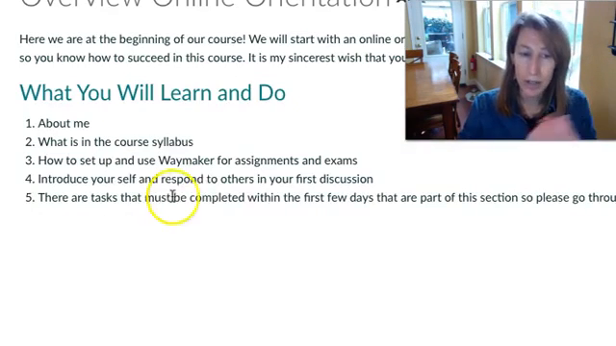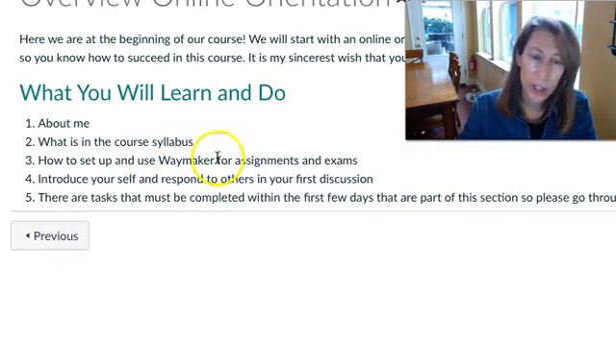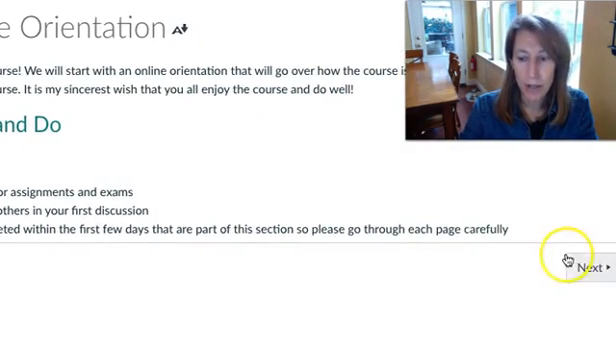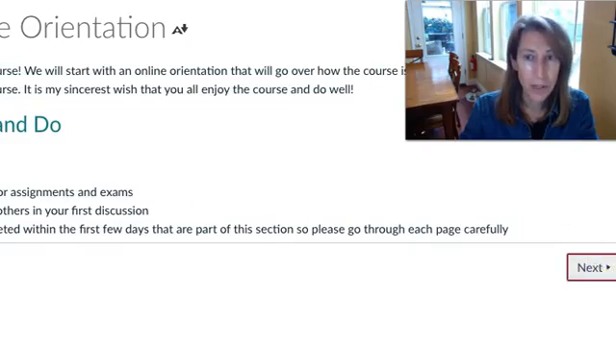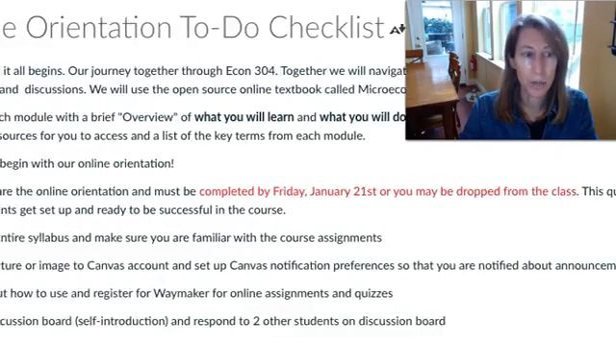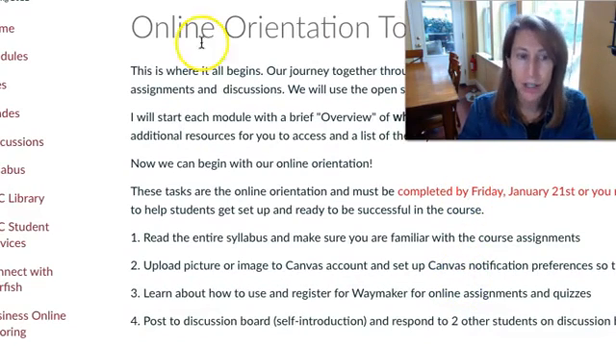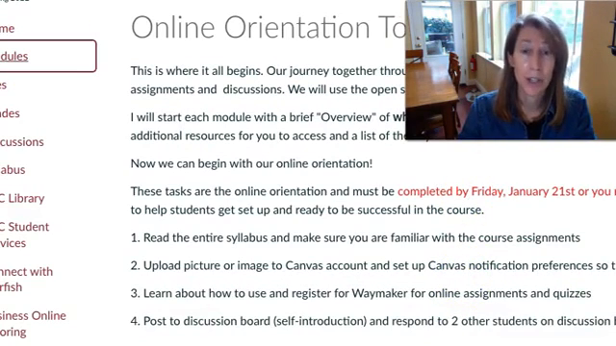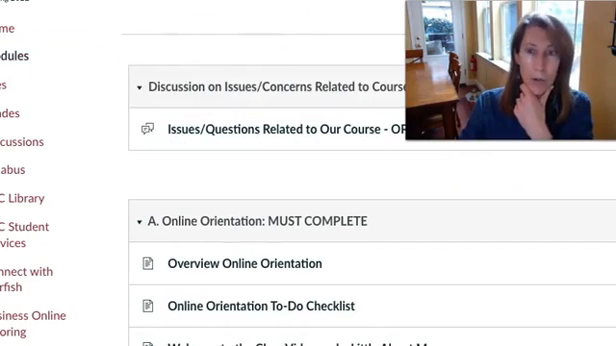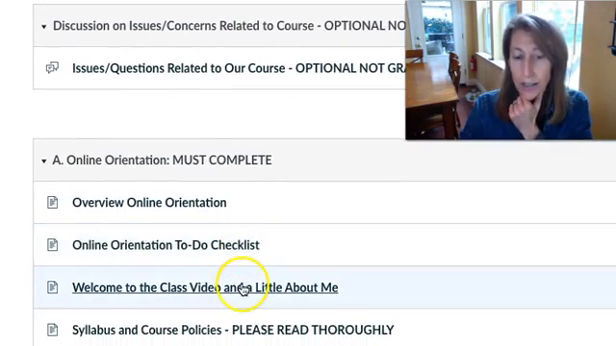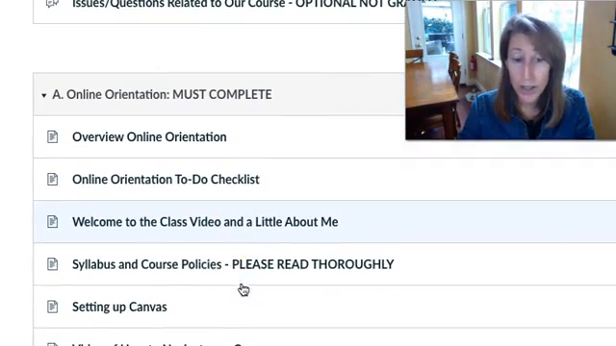I always start each one of these modules with what you're going to learn and do. To get to the next page, and maybe you know this, sorry I'm moving around a lot, you just hit next. The next thing is going to be a checklist, what you're going to do. Here's your checklist, complete this by Friday, and you just keep going through each thing. In the online orientation module, here's your overview, your checklist, and there's a little video about me and the course.